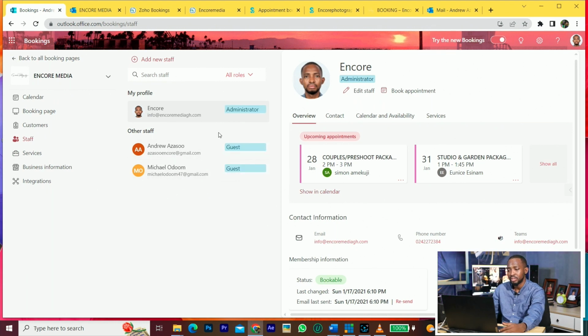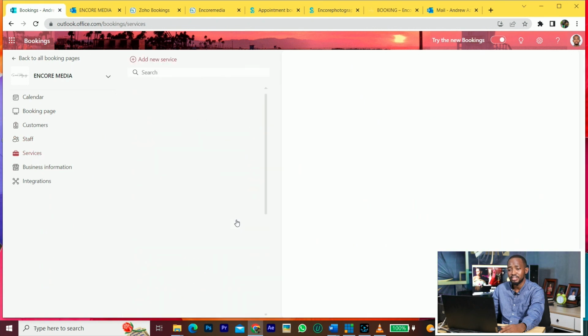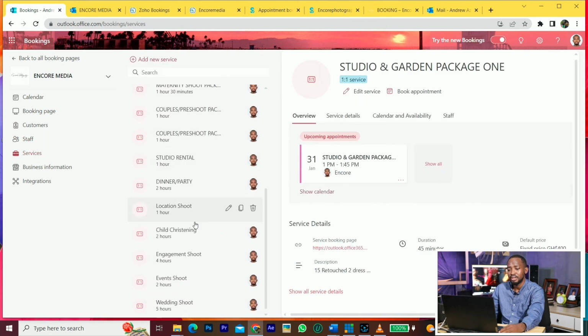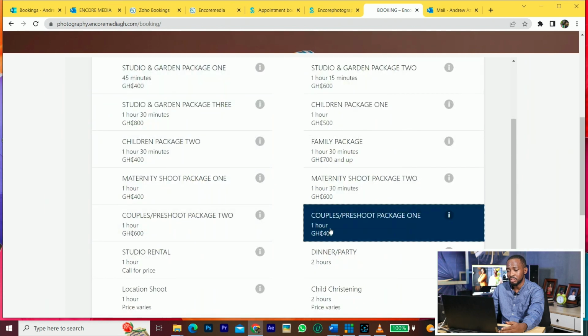So you can edit the staff and the time the staff is available. You can let people book based on the staff that you have. Then you have the services. The services are here. These are the various packages that I provide. So anybody can go in and select the package. This is what you'll be seeing here.